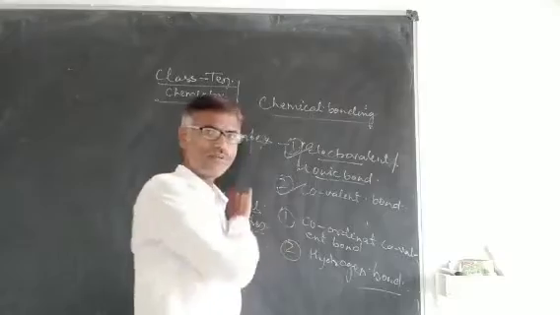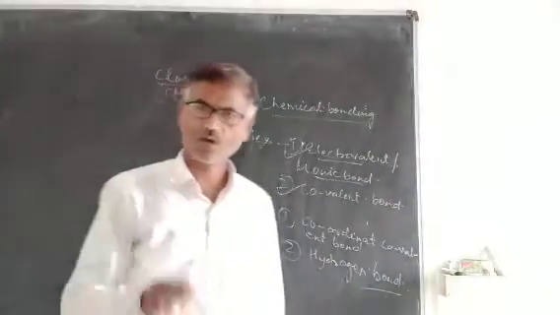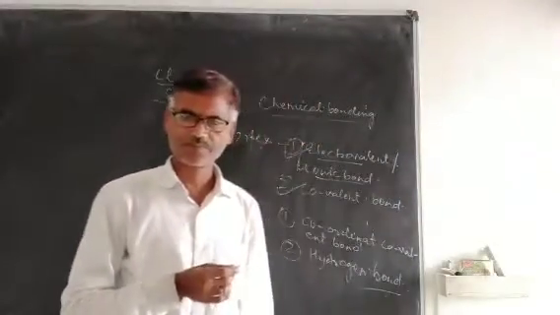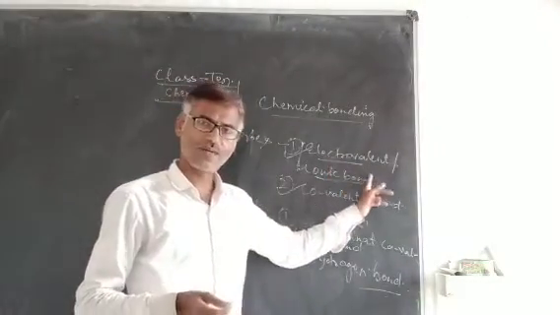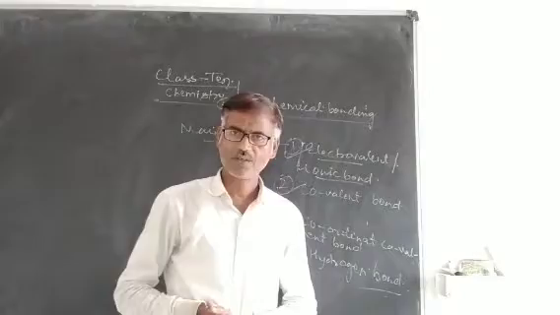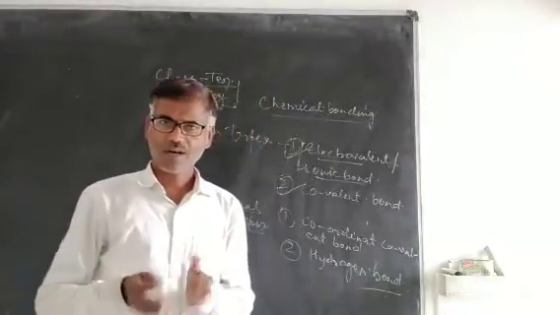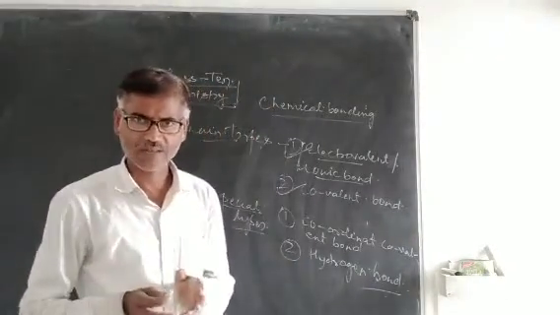The resulting compound is called an electrovalent compound or ionic compound, meaning the compound having this kind of bond is called an ionic compound or electrovalent compound.